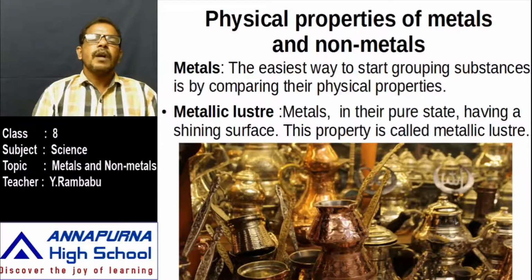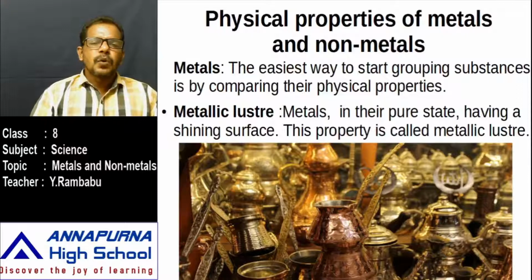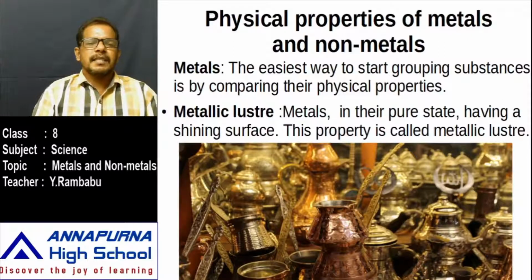First, what are the important physical properties of metals? Based on metallic luster, hardness, malleability, ductility, sonority, all these are which type of properties? Metals. Okay. Based on these properties, we can classify these metals and non-metals. That means we can easily group these metals and non-metals.